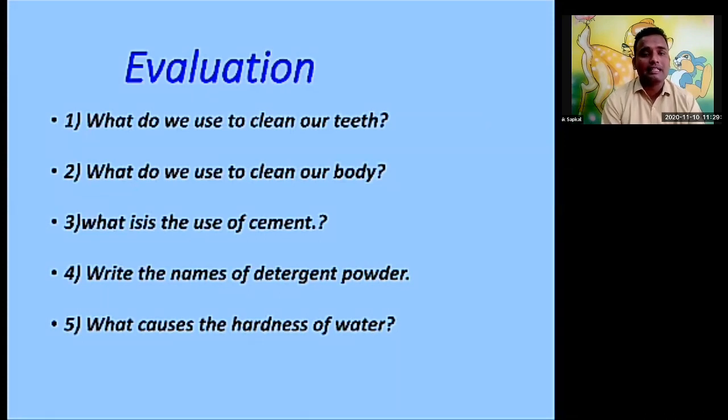The types are natural detergents and man-made detergents. Then the types of soap, hard soap and soft soap. The next was cement production: which are the ingredients of cement and for what purposes we use cement?